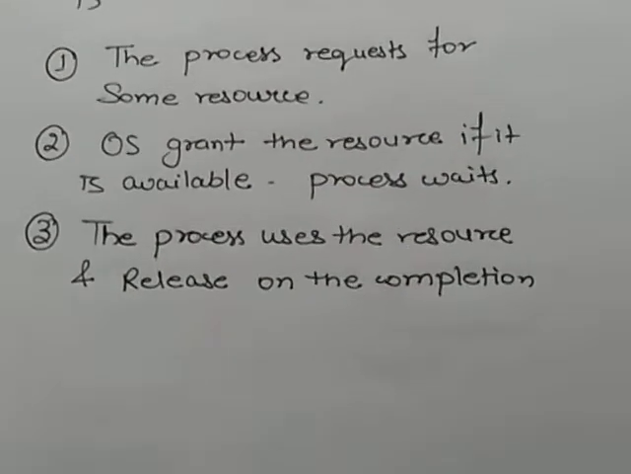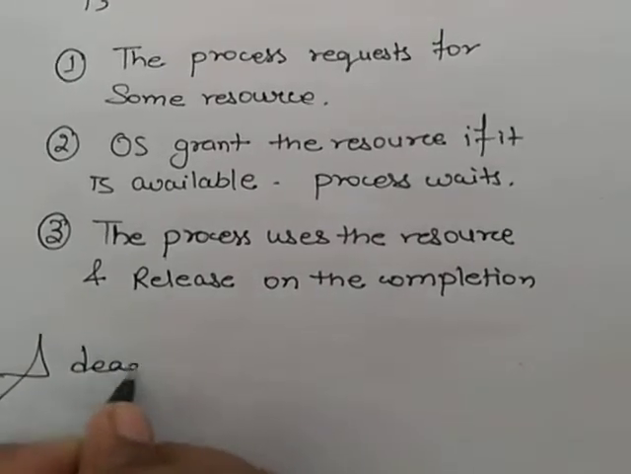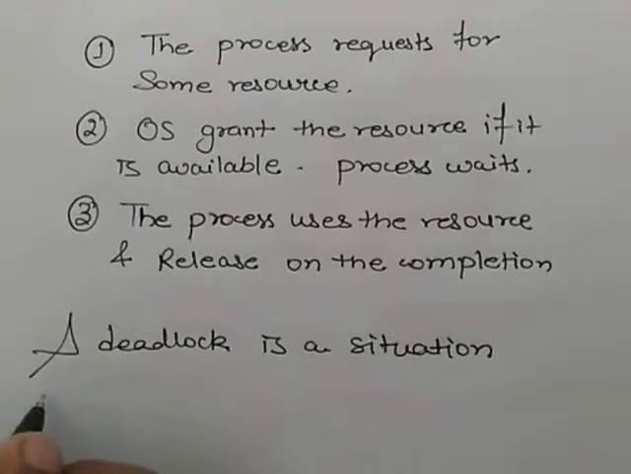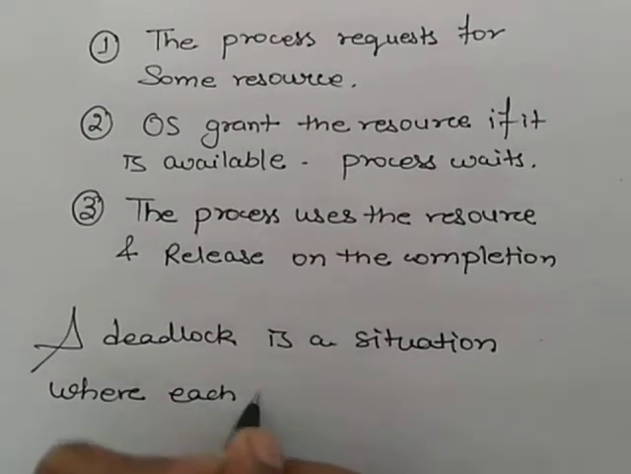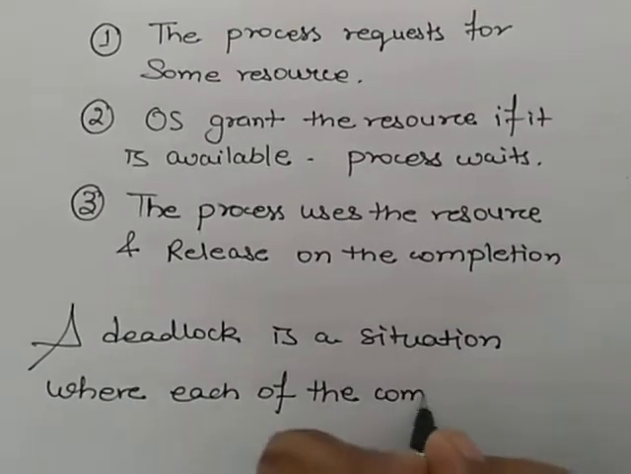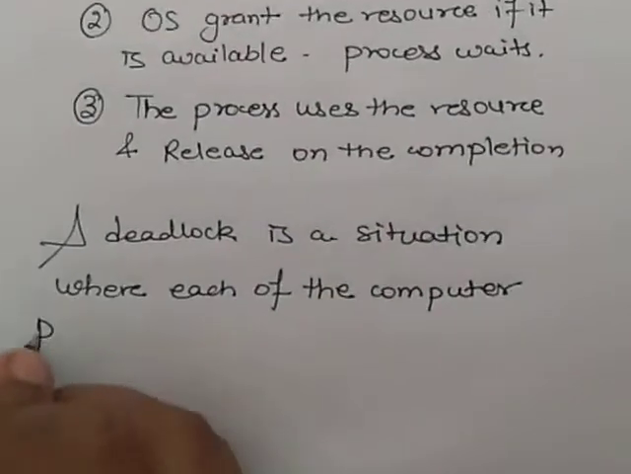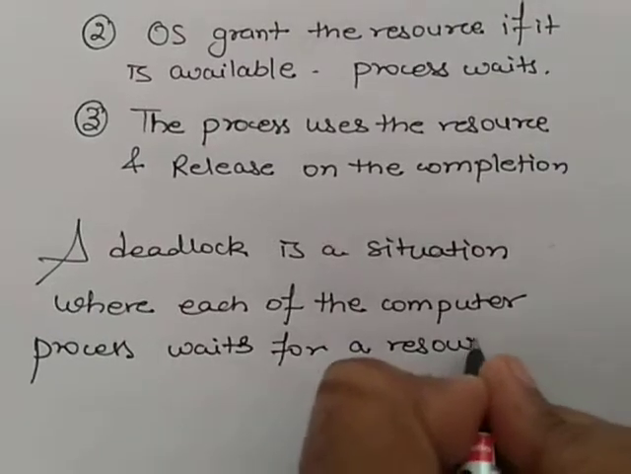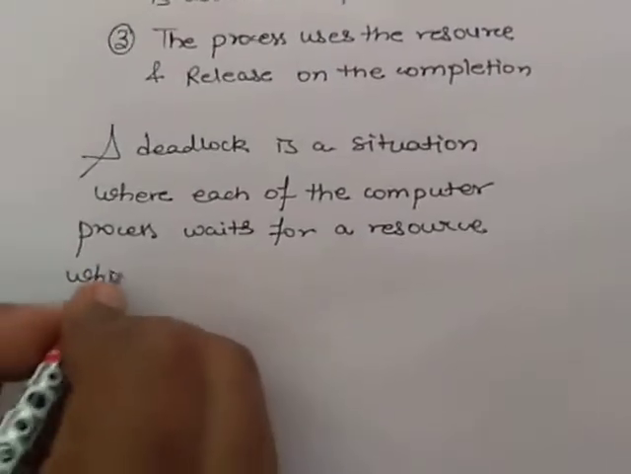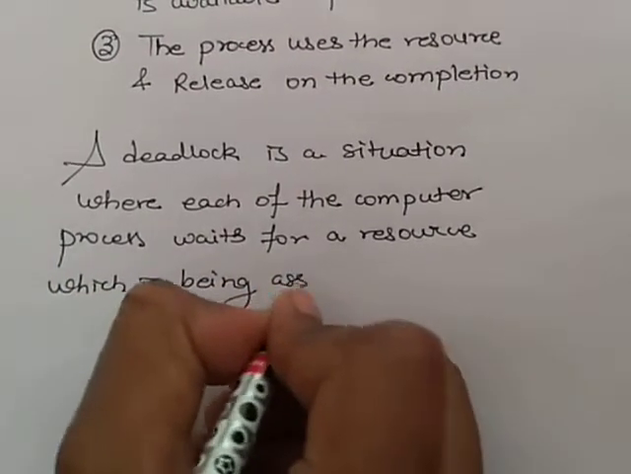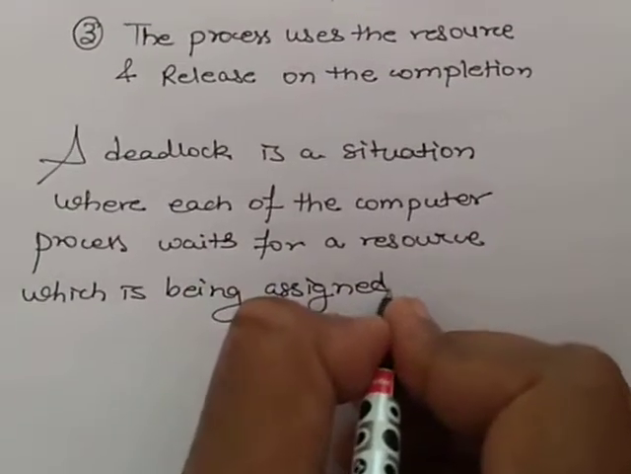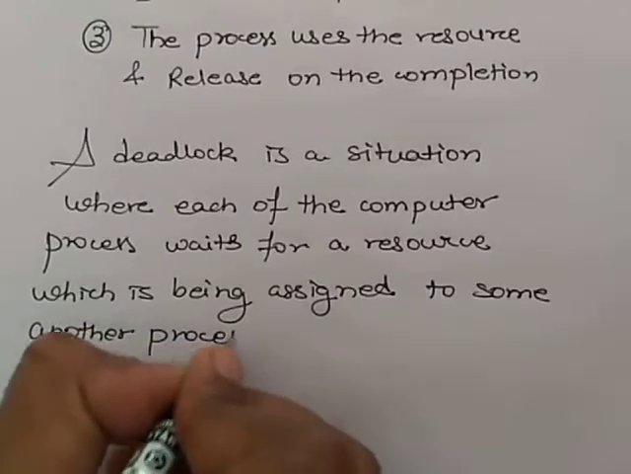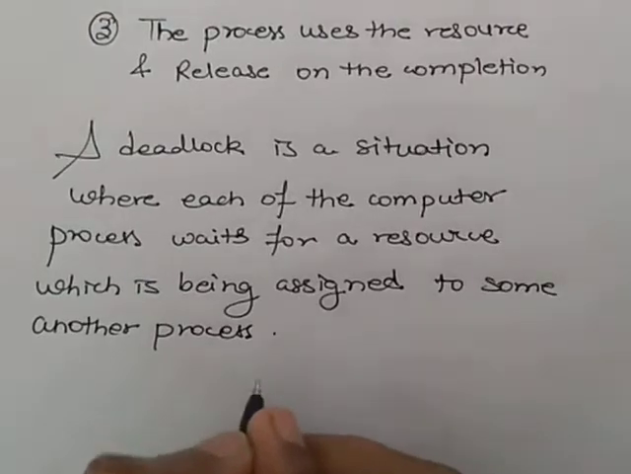So a deadlock, we can say that a deadlock is a situation where each computer process waits for a resource which is being assigned to some other process. In this situation, none of the processes get executed.